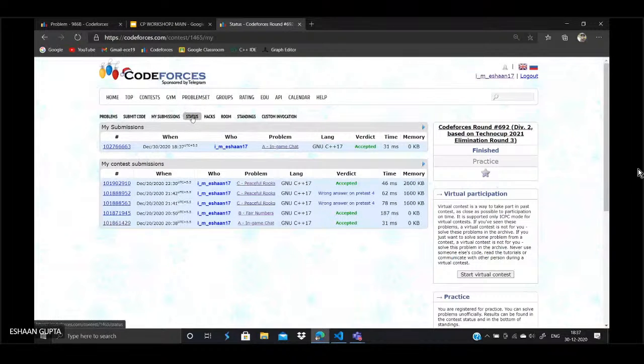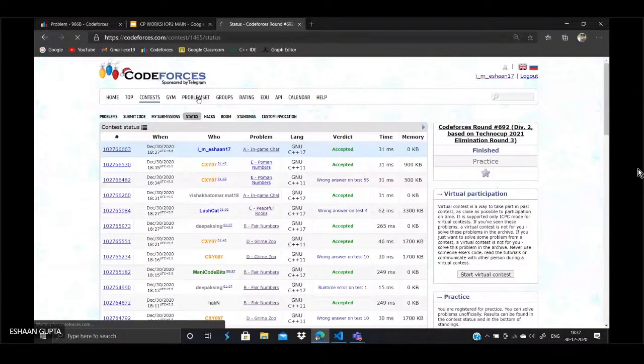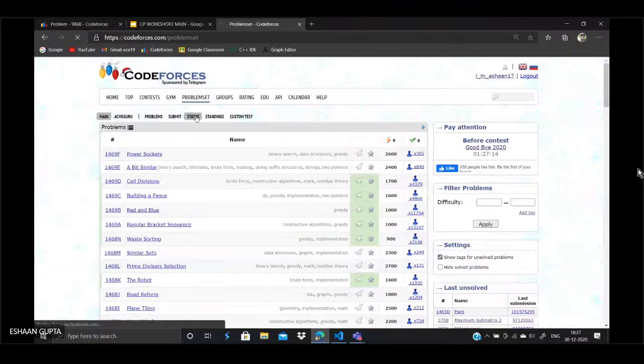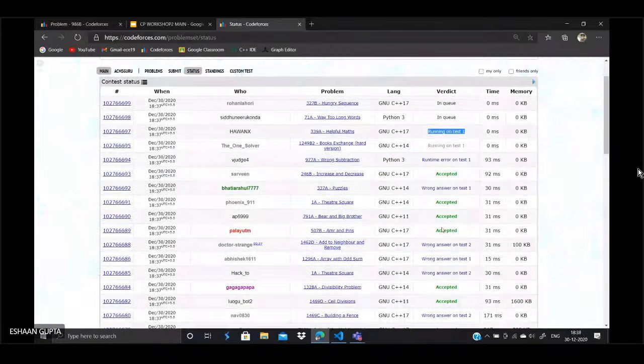See this person's submission. It says running on test 1. Like it is currently running on the test 1. Now this VJudge 4 submission reads that it has given a runtime error on some test case. Then this solution is accepted, and these are some examples. All right. Now also you see this time and the memory.